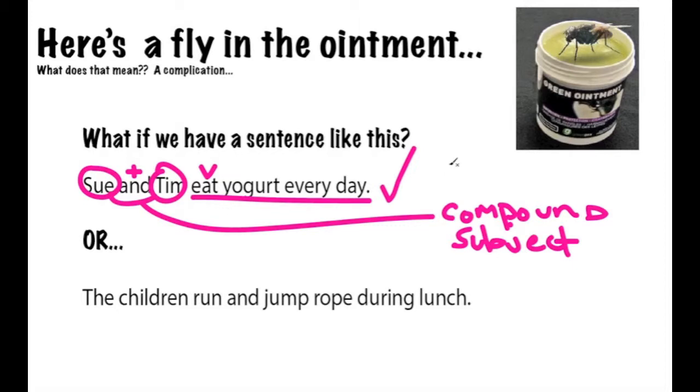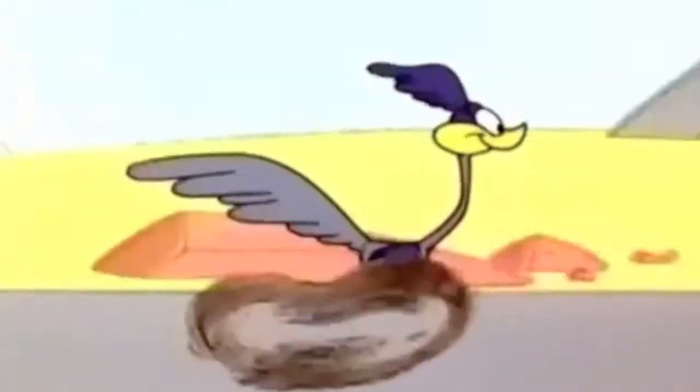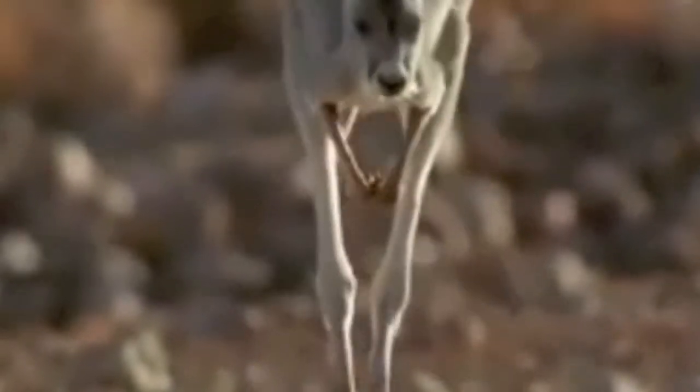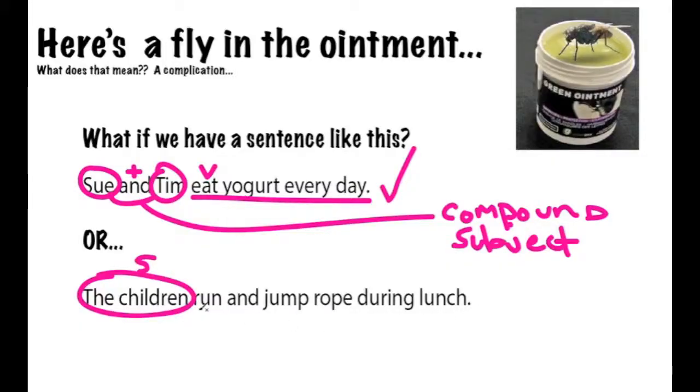So it is, in fact, a simple sentence. I know that seems odd. Let's go one further. Here we have another example. The children, so here we have our subject, run and jump rope during lunch. Here we have a verb. Here we have a verb.